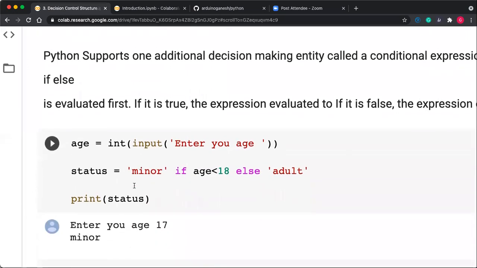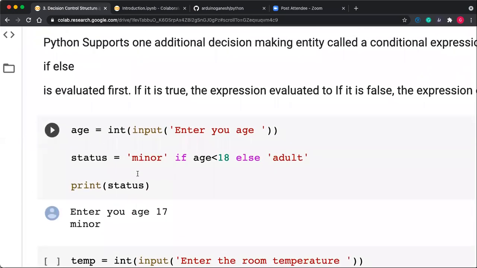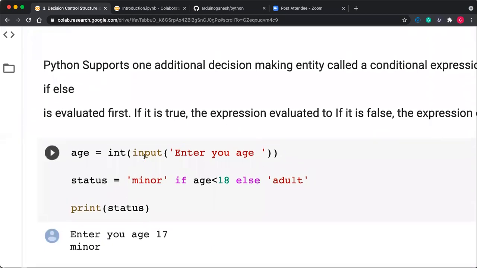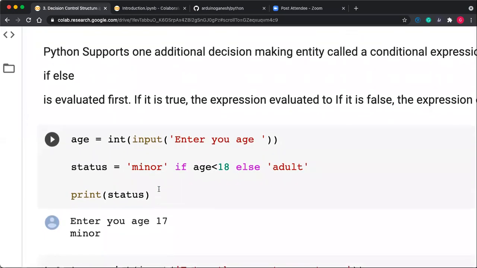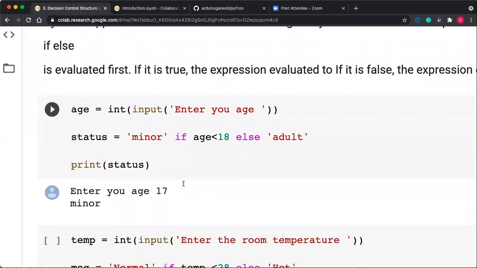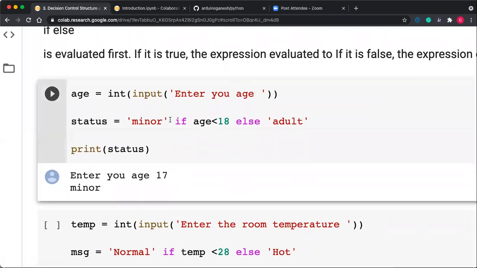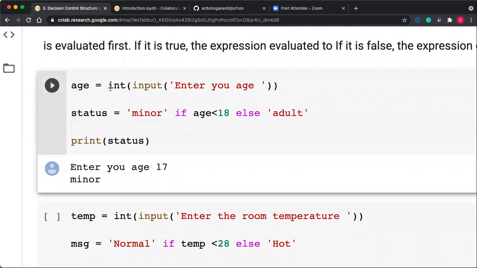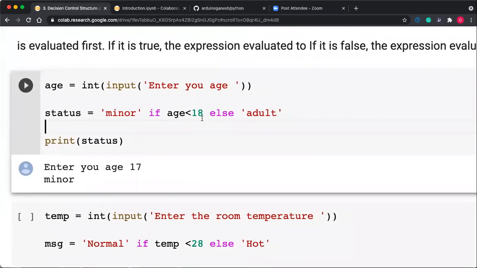Now the next one is the conditional operator. You can think of this conditional operator like the question mark and colon in C language. But here instead of question mark and colon, there is if else.